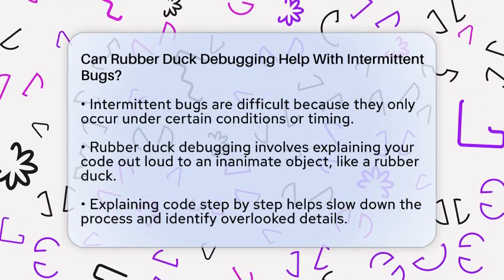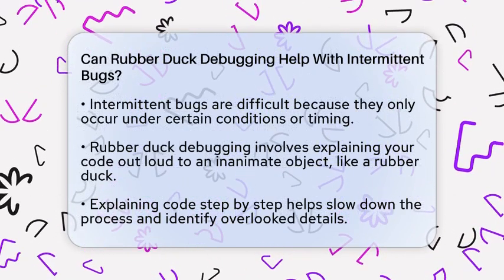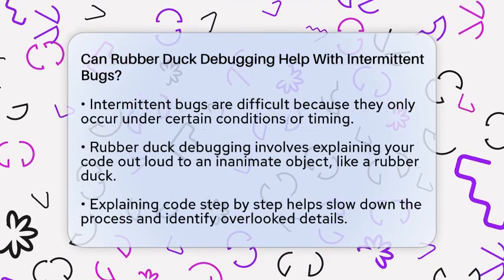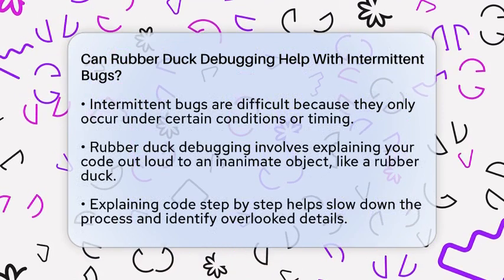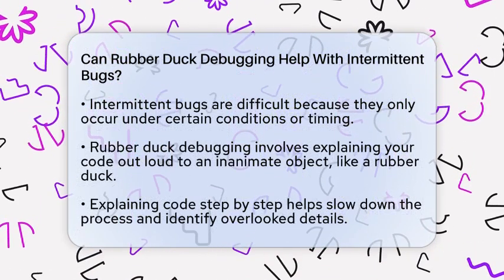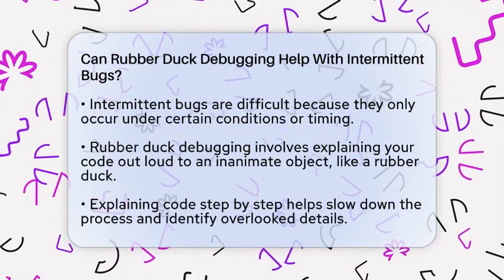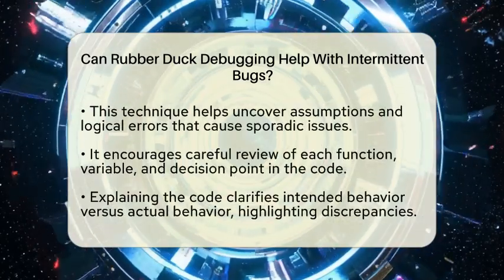When you explain your code step by step, you slow down and look at every detail. This helps you spot mistakes or assumptions you might have missed. Intermittent bugs are tricky because they don't happen all the time. They might depend on timing, external systems, or specific user actions. Rubber duck debugging doesn't directly recreate these conditions, but it helps you understand your code better.